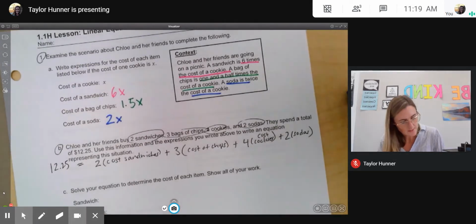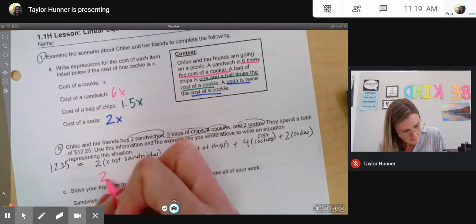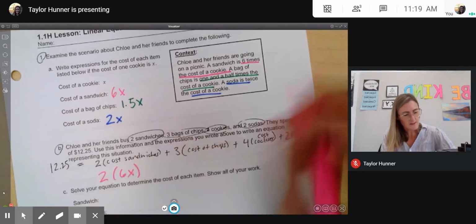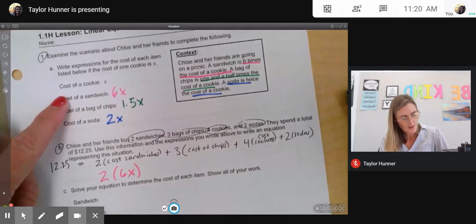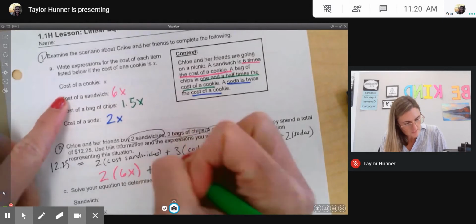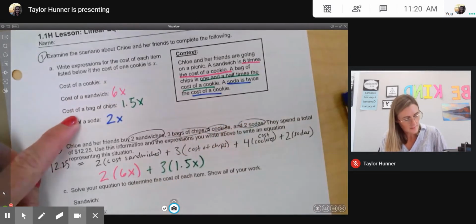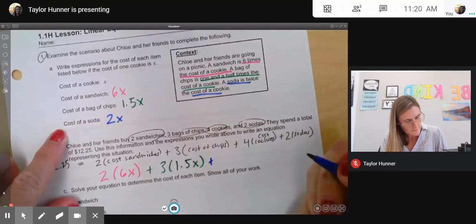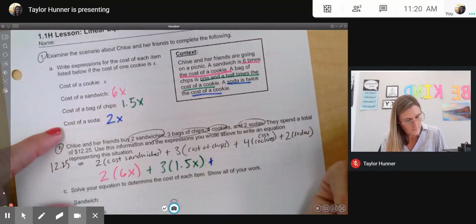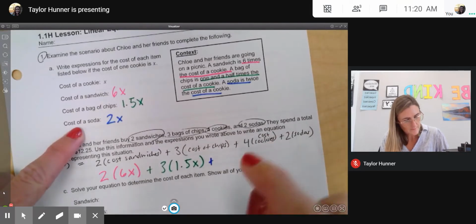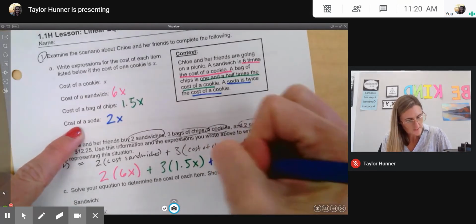So I'm going to write 2 times 6X, because 6X is the cost of a sandwich, plus 3 times the cost of a bag of chips right here, plus we have the cost of cookies, plus 4 times the cost of a cookie.